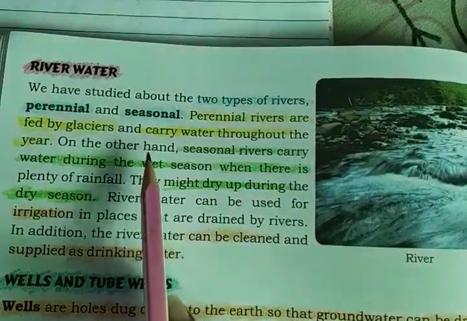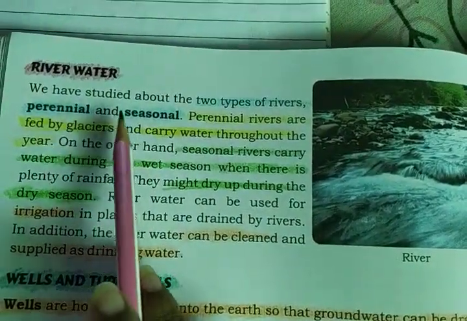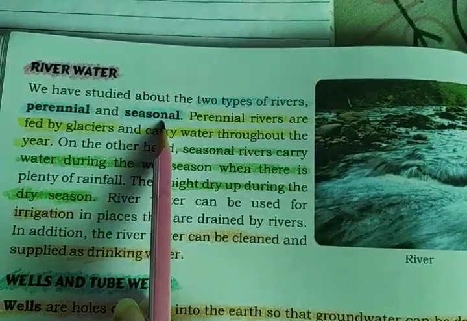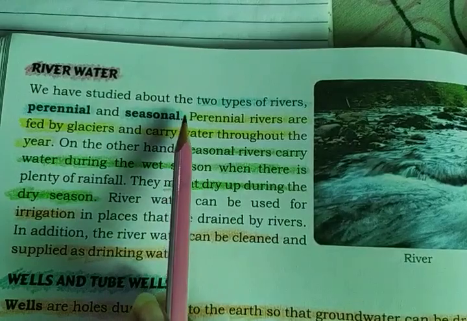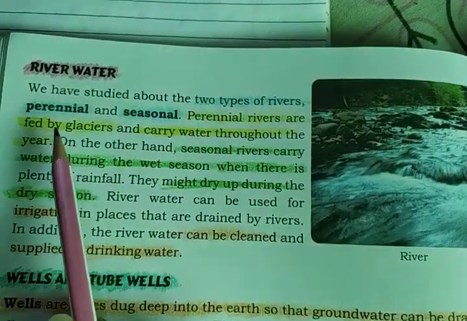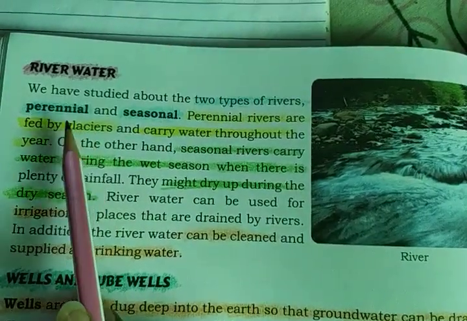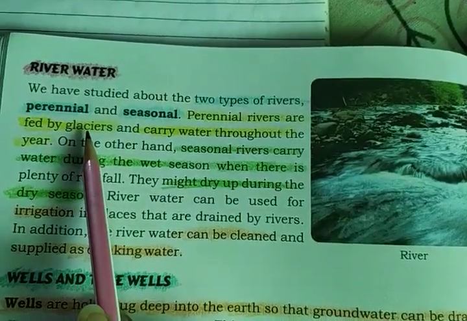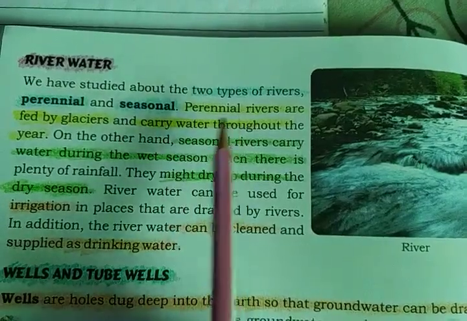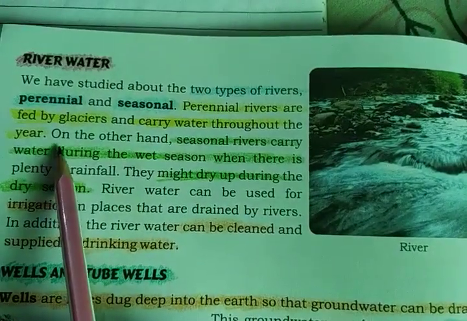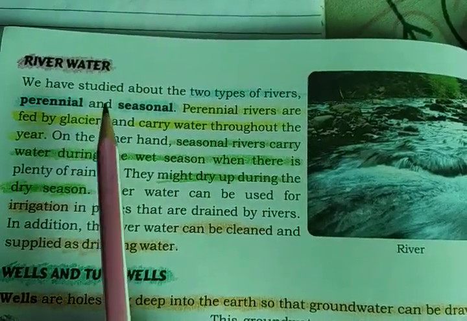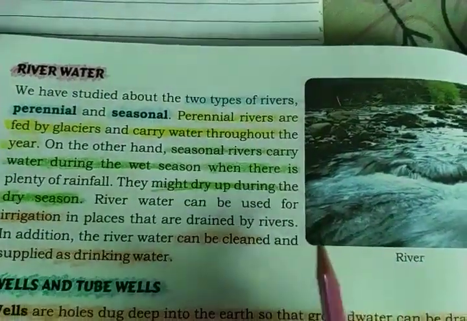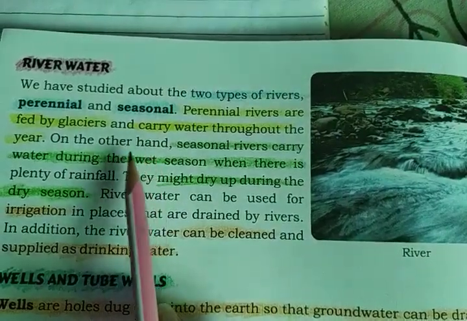River water. We have studied about the two types of rivers, perennial river and seasonal river. As I have already told you, perennial rivers are fed by glaciers, meaning the water in these rivers comes due to the melting of ice glaciers. They carry water throughout the year, like the Ganga, Yamuna and Brahmaputra.